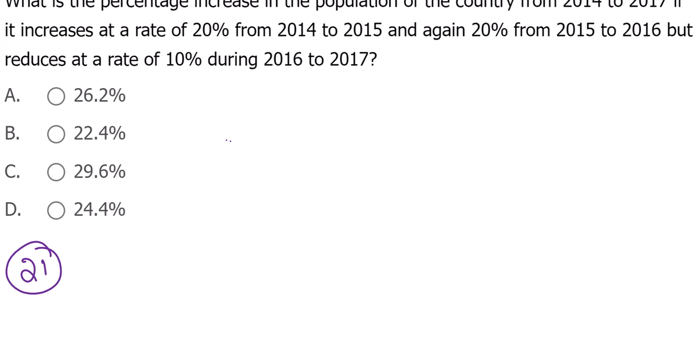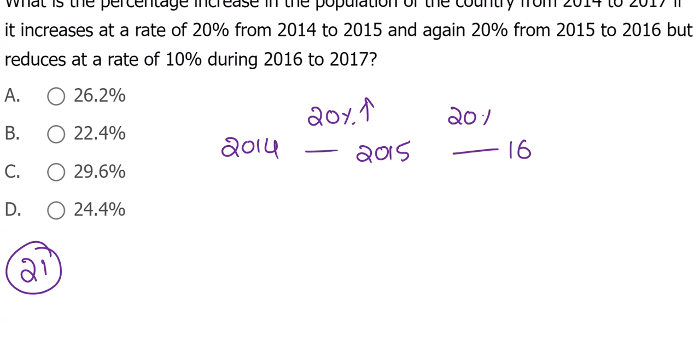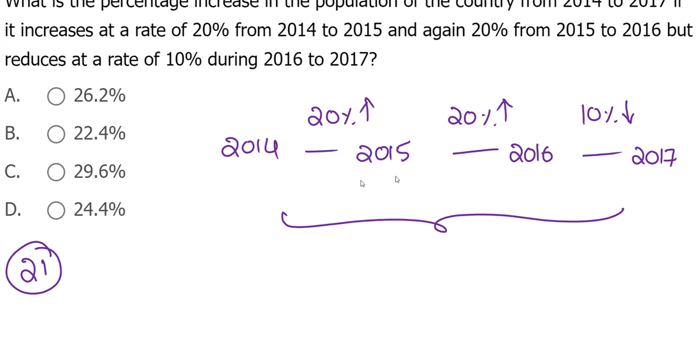From 14 to 15, 20% increased. Again 15 to 16, 20% increased. But later, due to certain reason, a deadly disease, something like 10% population decreased. Then what is the overall change?